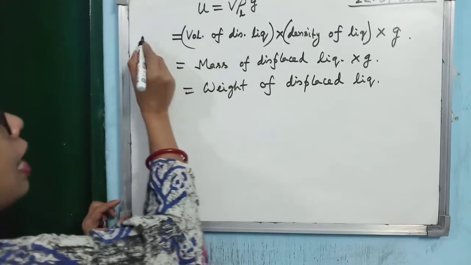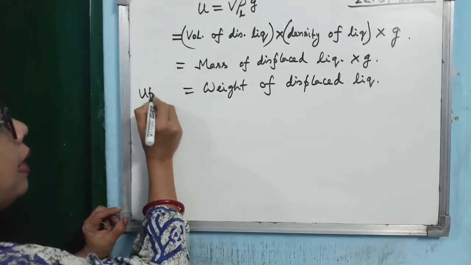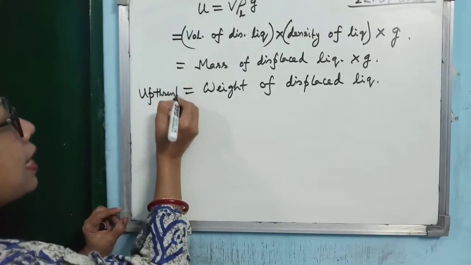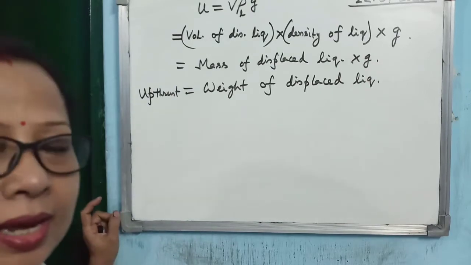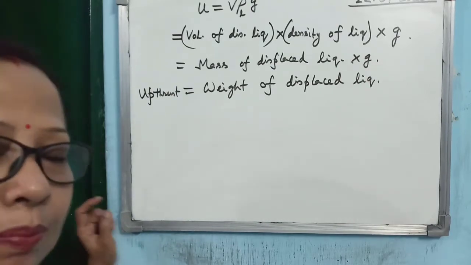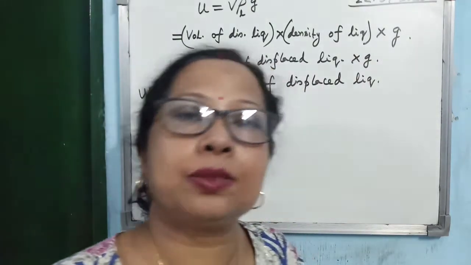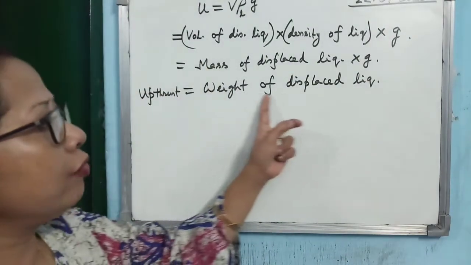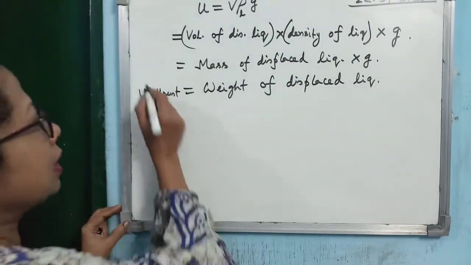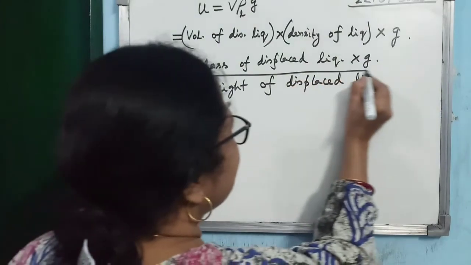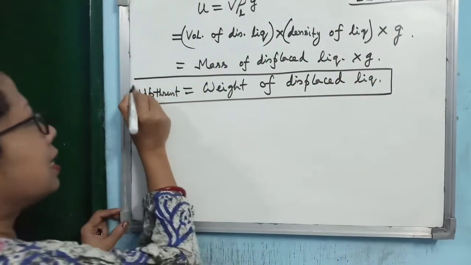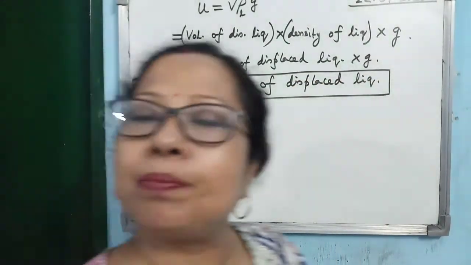So what comment can you make? That upthrust exerted by a fluid on a submerged body is nothing but the weight of displaced liquid, and this is known as Archimedes principle.